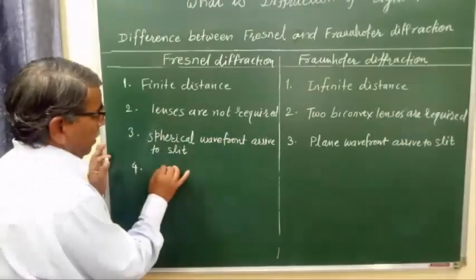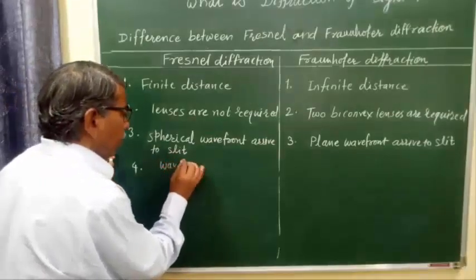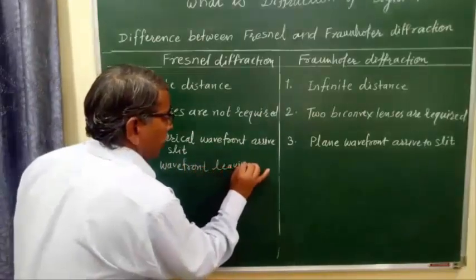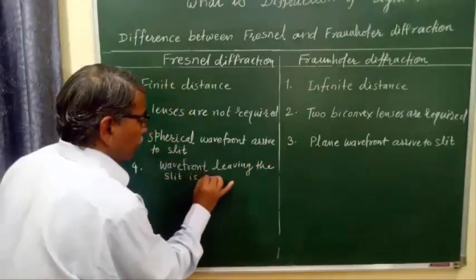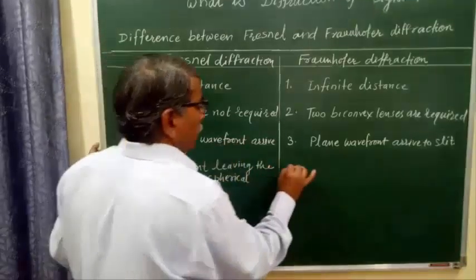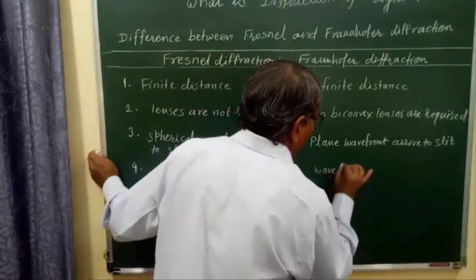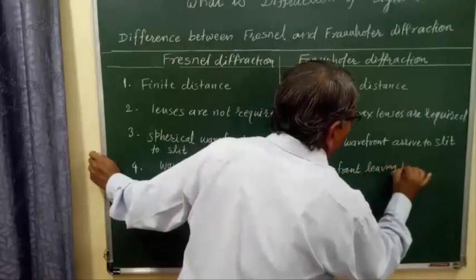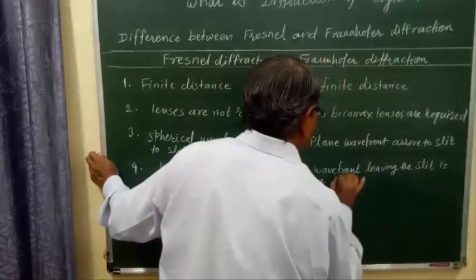So I can write here, the wavefront leaving the slit is spherical, and in case of Fraunhofer diffraction, the wavefront leaving the slit is a plane.